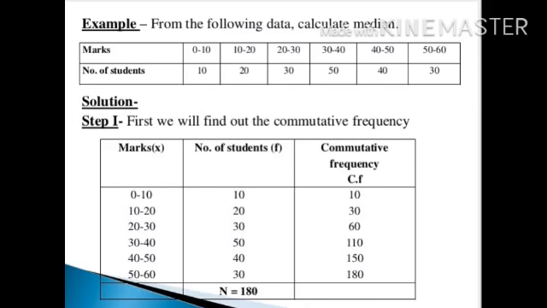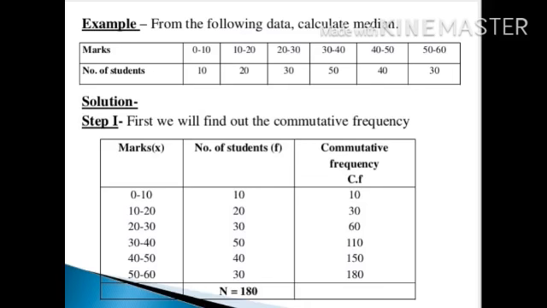As shown in the example, the data, that is marks and number of students, are 0 to 10, 10 to 20, 20 to 30, 30 to 40, 40 to 50 and 50 to 60. So number of students are 10, 20, 30, 50, 40 and 30. The first thing you have to do is write the marks and number of students in column form. In the question it is given row wise, so just write it column wise. Okay dear students, and then find the cumulative frequency.